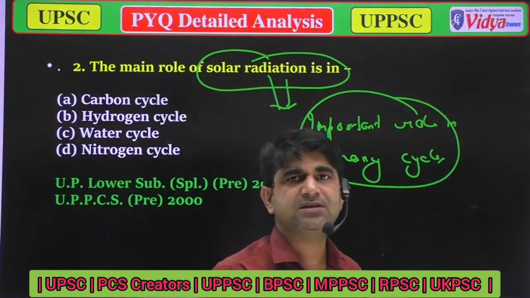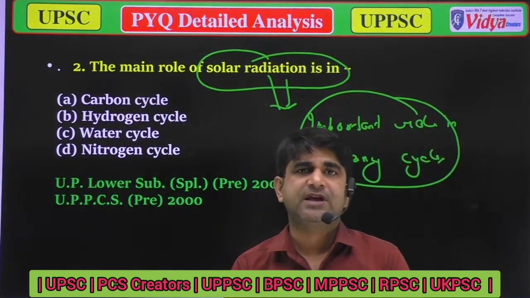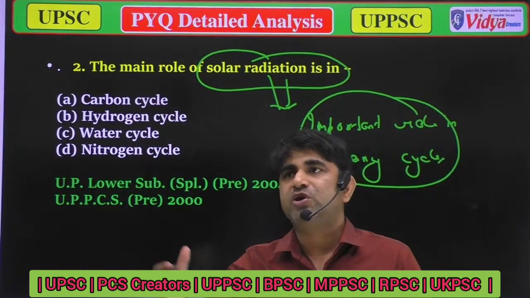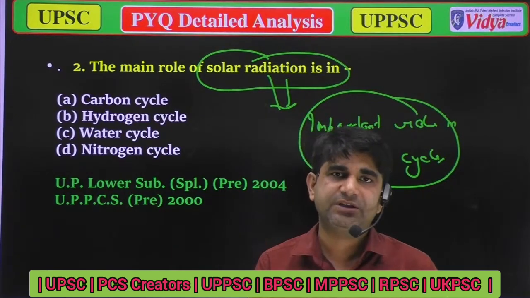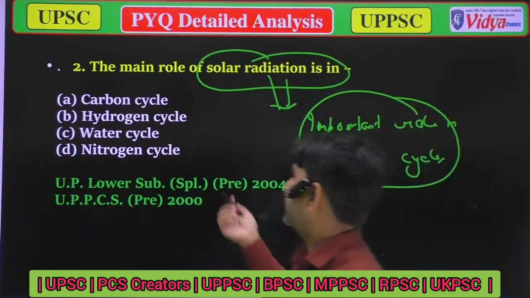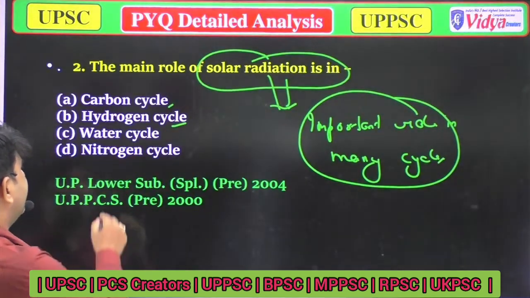So we can say the sun runs various types of cycles. But we have to choose the cycle which is totally dependent on solar radiation: carbon cycle, hydrogen cycle, water cycle, or nitrogen cycle.